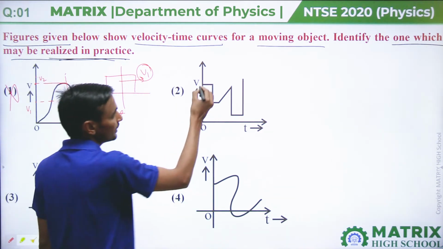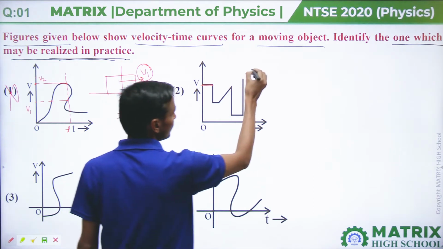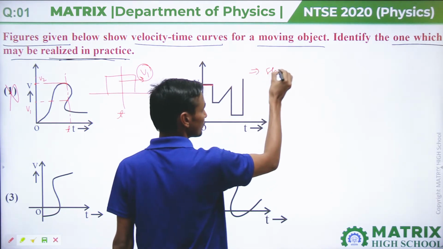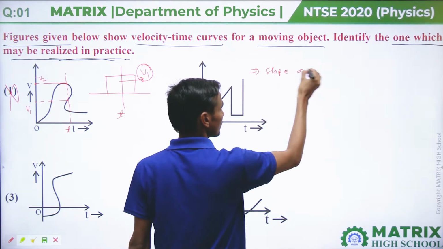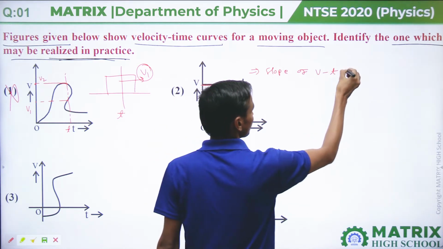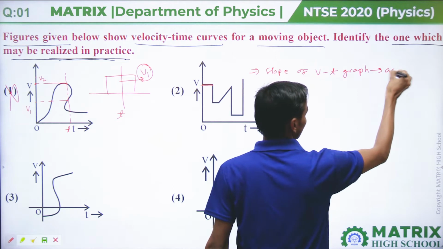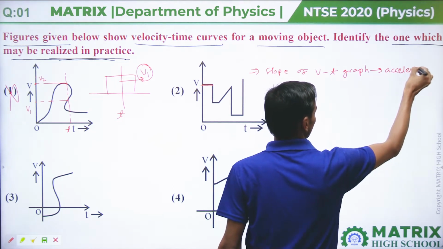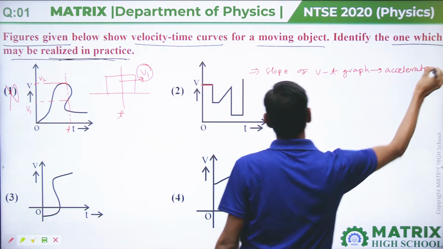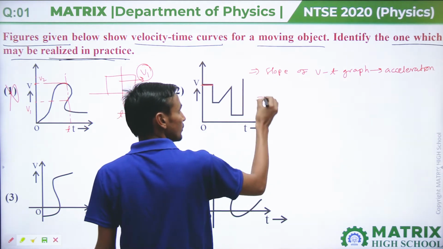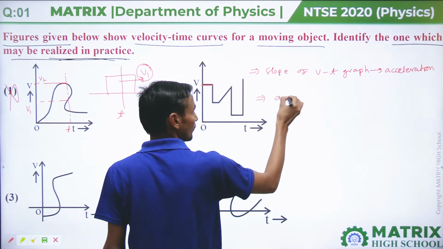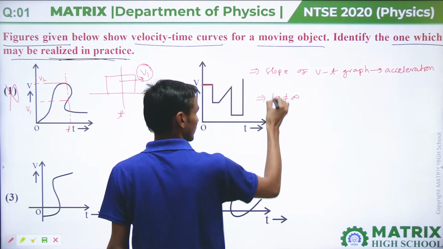In option second, here velocity is constant, but we know that the slope of a v-t graph, velocity-time graph, gives acceleration. So we know that acceleration a of a body cannot be infinite.